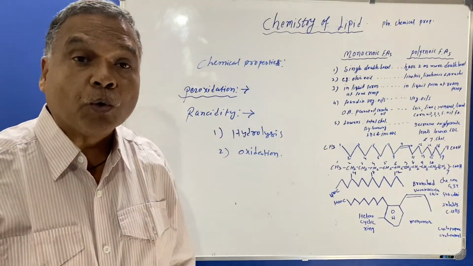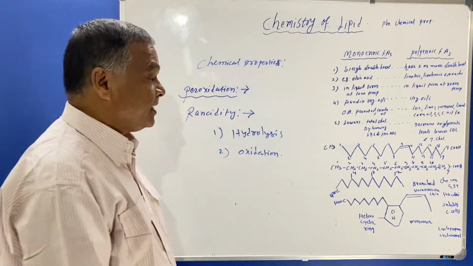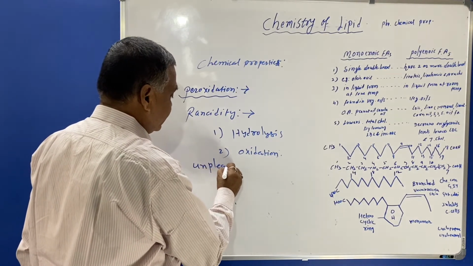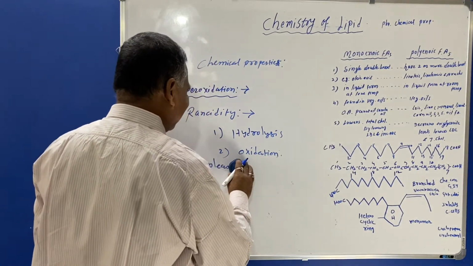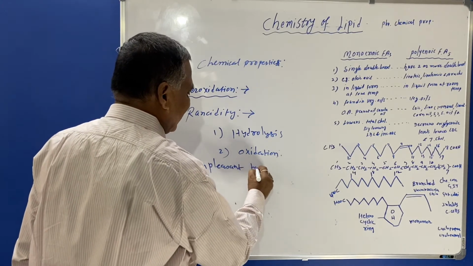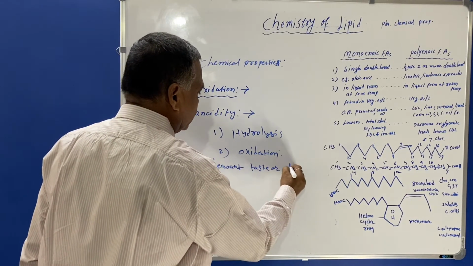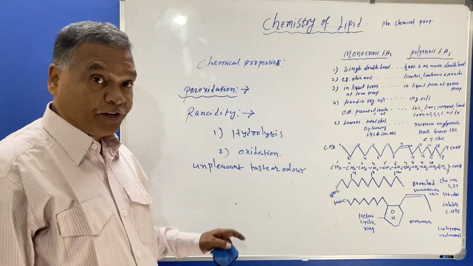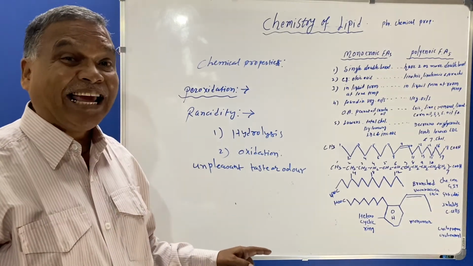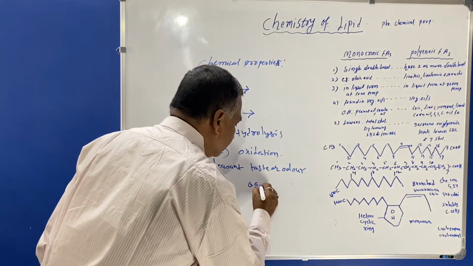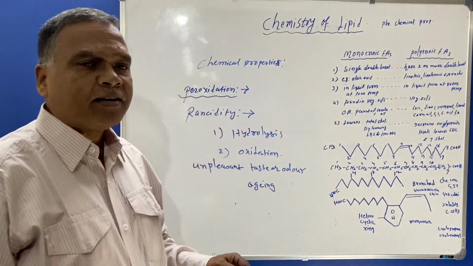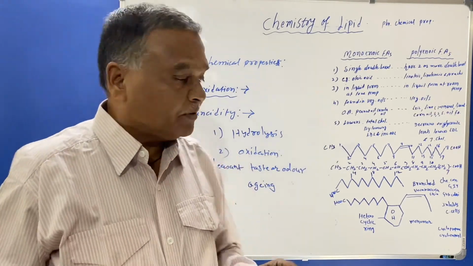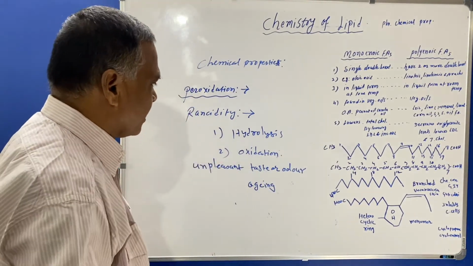The unpleasant odor or taste of animal fats or natural fats which are aging is said to be rancidity. Aging means if the fat has stayed stable for a long time, then rancidity can occur.